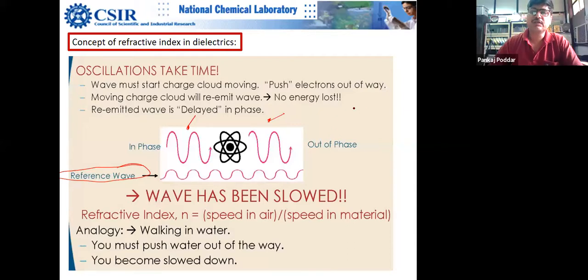So for example, Anjana walks close to the sea, and when she starts going towards the sand, her velocity will slow down because sand will slow her down. So it's exactly like that. And if she further walks into the water plus sand, she will slow down. So it is exactly like that actually. The wave slows down inside the medium.